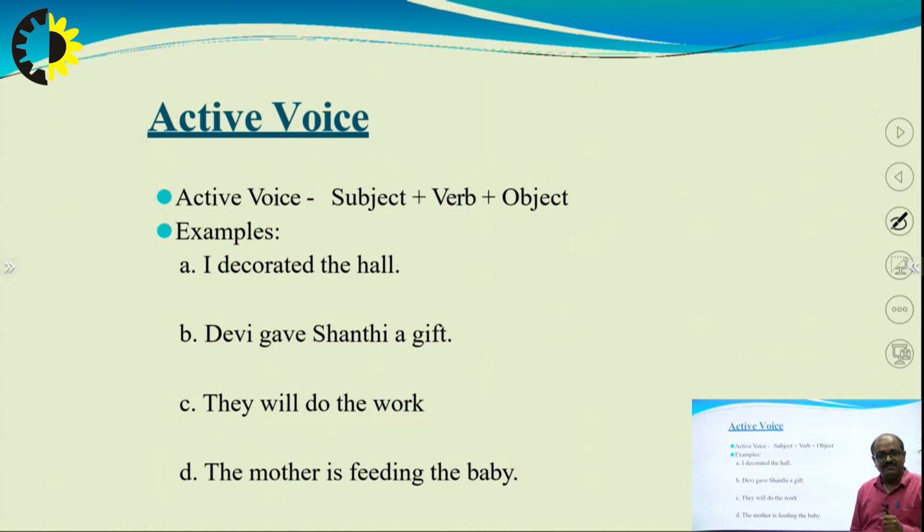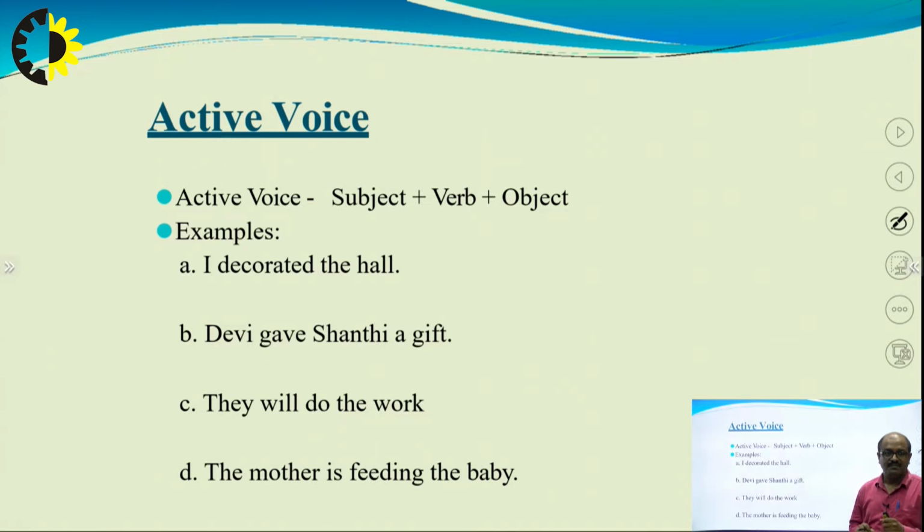Active voice: subject, verb, object. Subject should be there, the verb is required, and the object is also required.